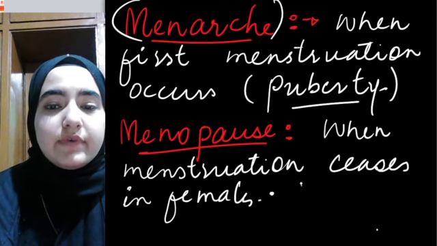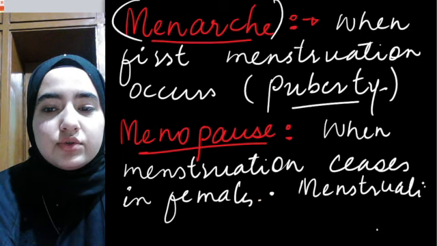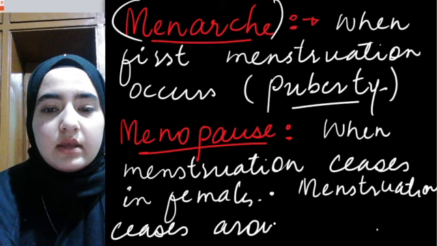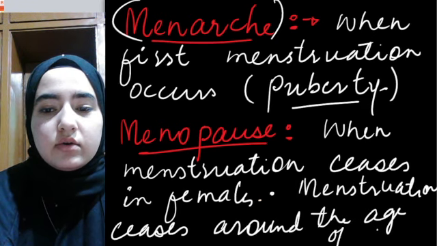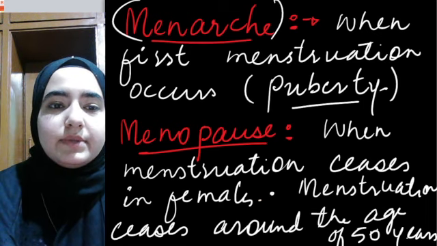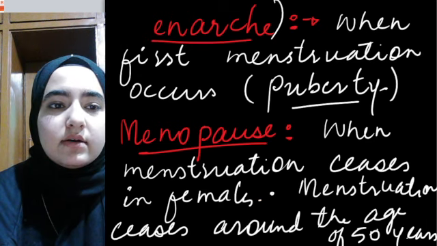Around the age of 50 years. I hope this concept about menarche and menopause is crystal clear, right?